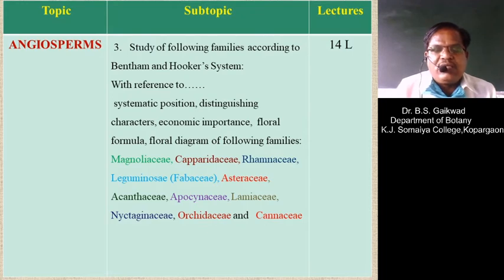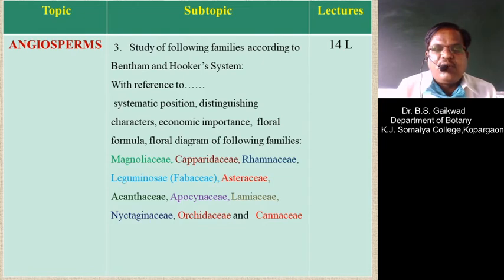One more thing, the nature of the gynoecium is also discussed in the floral formula. That is, monocarpellary or bicarpellary or tricarpellary or pentacarpellary. These all are discussed in this syllabus. And one more thing, that is ovary superior or ovary inferior, also discussed in this floral formula.